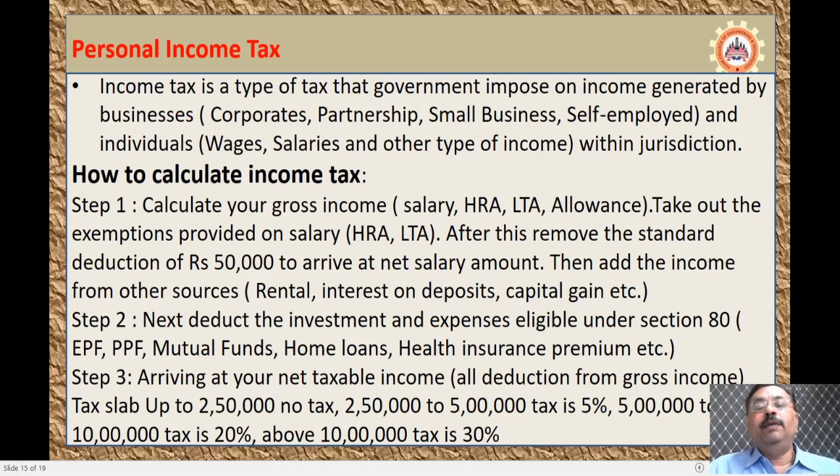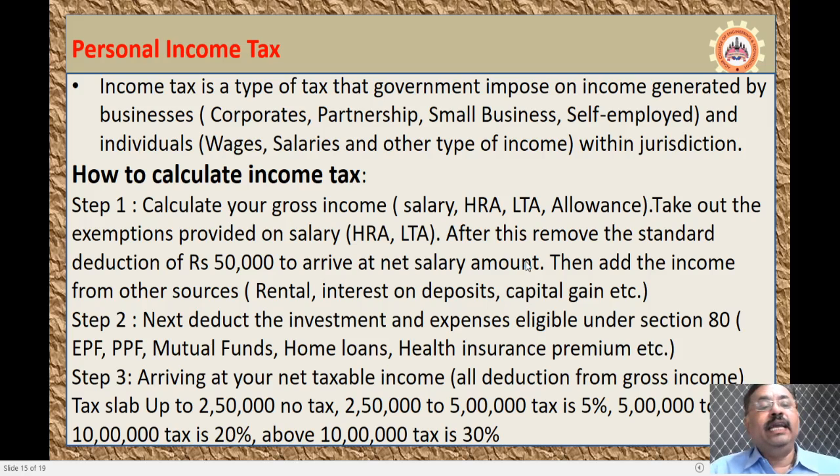After this, remove the standard deduction. That means presently the standard deduction which the government allows is 50,000 rupees, to arrive at the net salary amount. That is, by exempting the HRA and LTA and deducting 50,000 rupees, you will get the net salary amount.